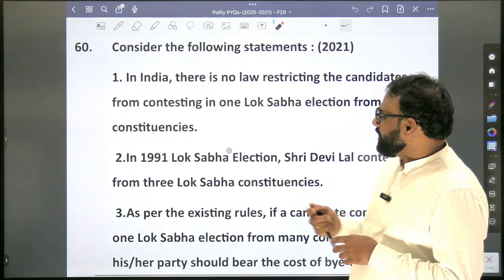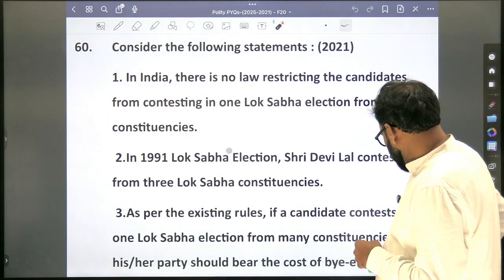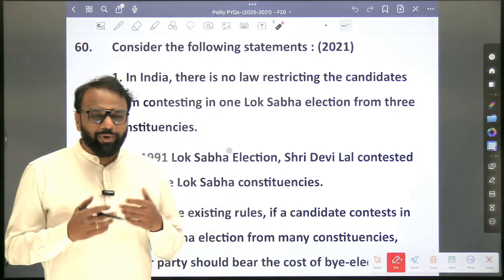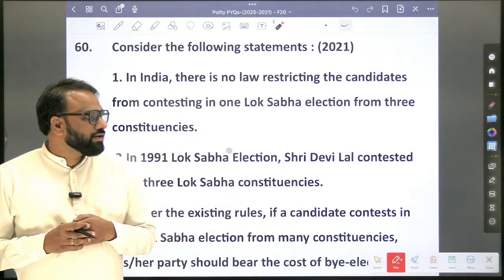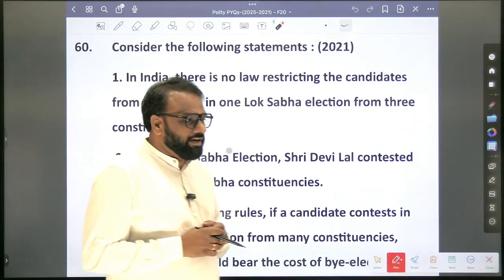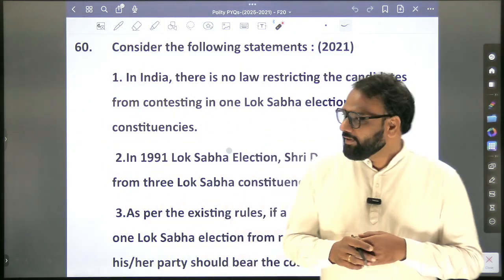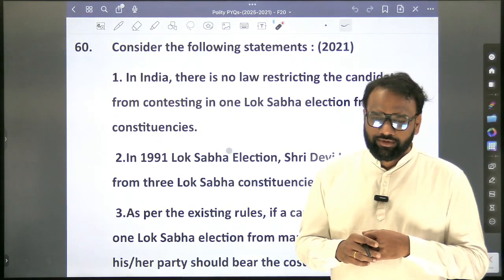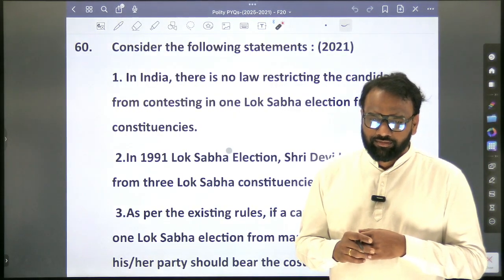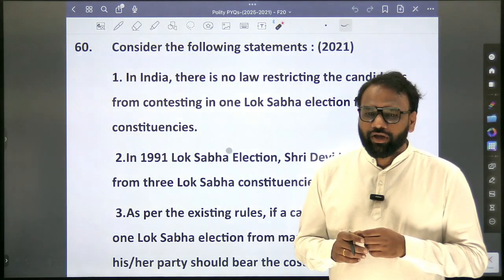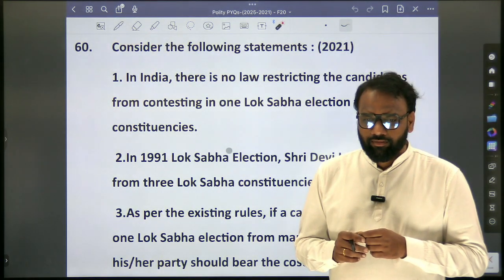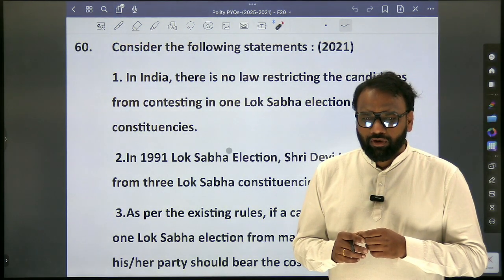Which article deals with the definition of state? 12th. Next, which provides for judicial review? 13. Next, this is a very tricky question which has appeared in 2021. Right to life under Article 21 includes the right to menstrual health. Next, right to free and compulsory education under Article 21A includes free sanitary napkins in school. Okay, it can be added.